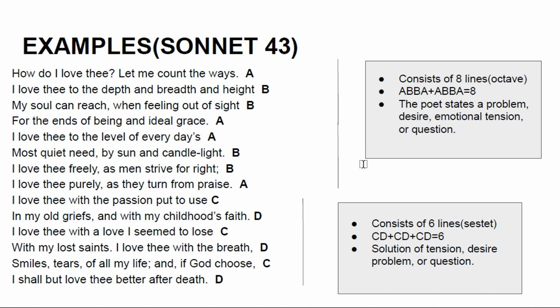The second section of the poem is the sestet, which has 6 lines, and its rhyme scheme is CDE, CDE. This section relieves the poet from tension and desires, and he finds answers to his desires, his questions, and his problems.